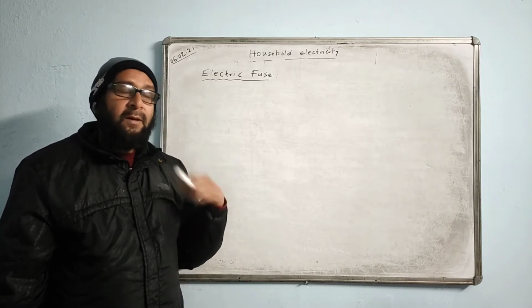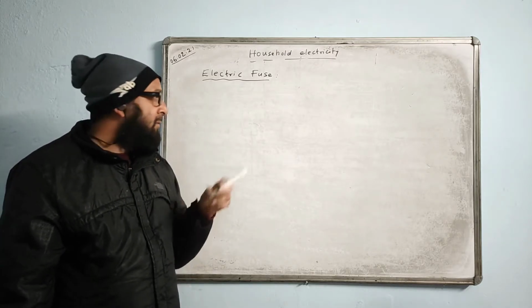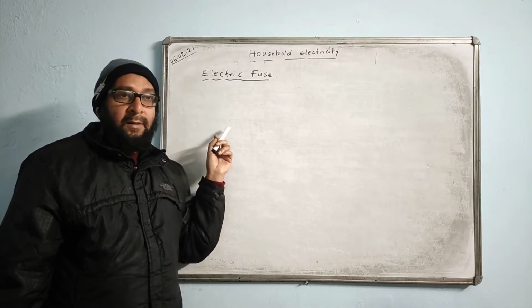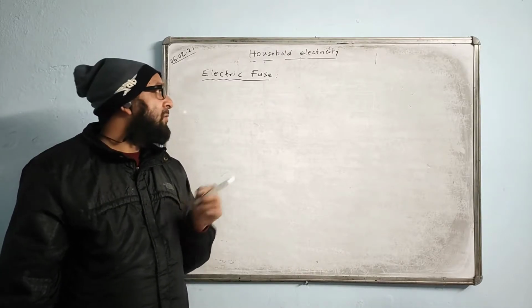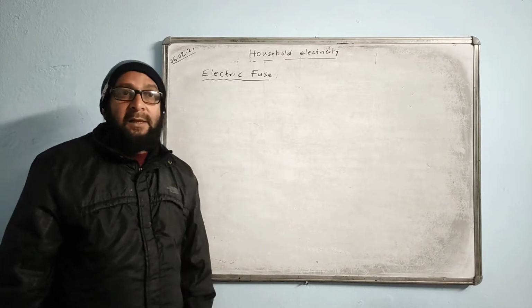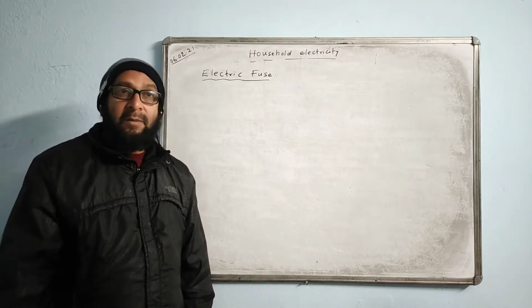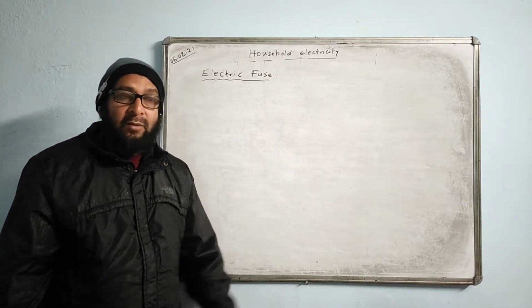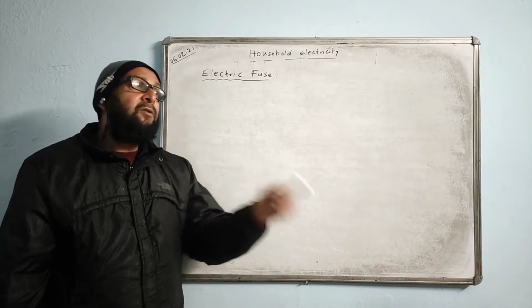We have the plug case, which will come later. I'm just talking about the wire. There are three kinds of wire. So the fuse is always connected in series with the live wire. Remember, not to the neutral wire, not to the earth wire. By chance, if the fuse is connected to the neutral wire,